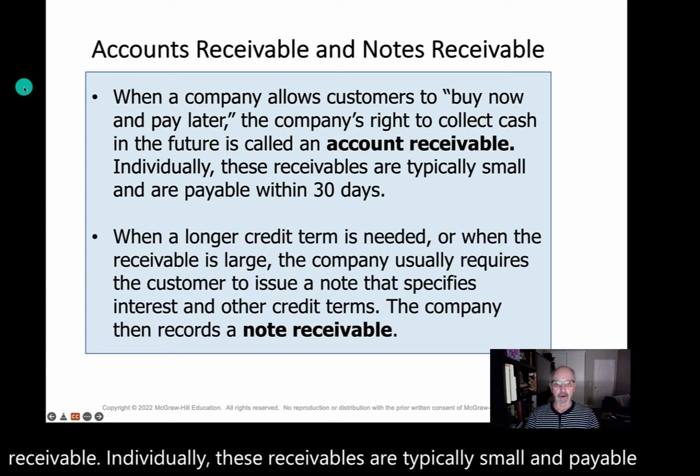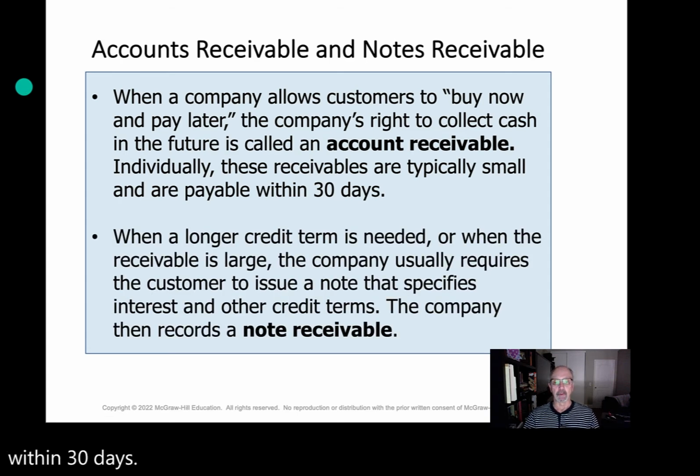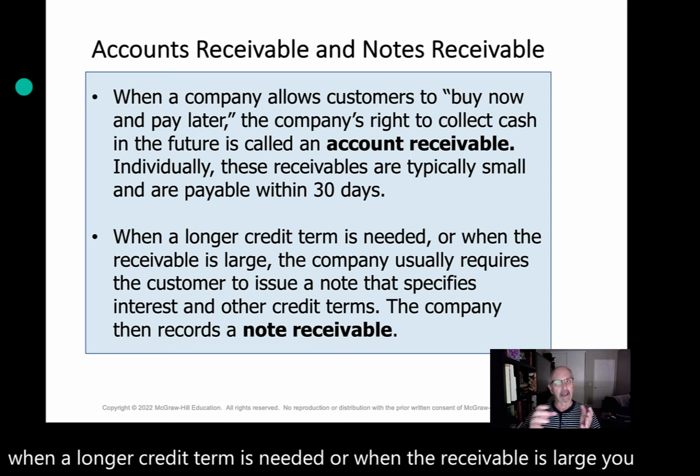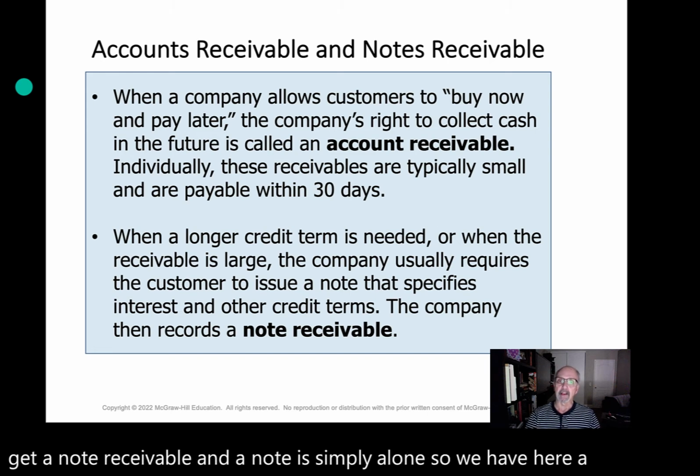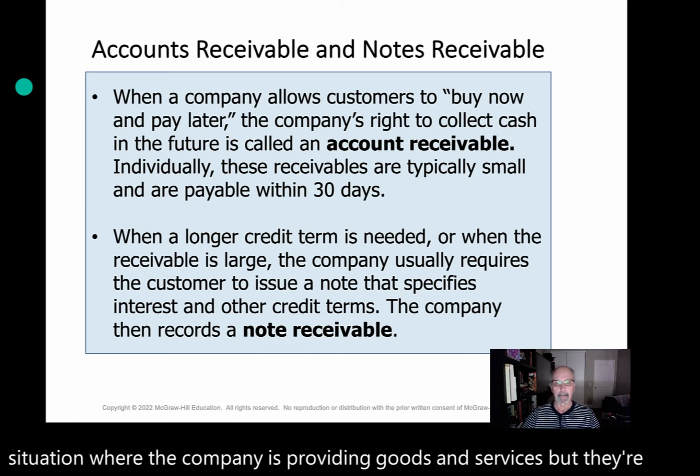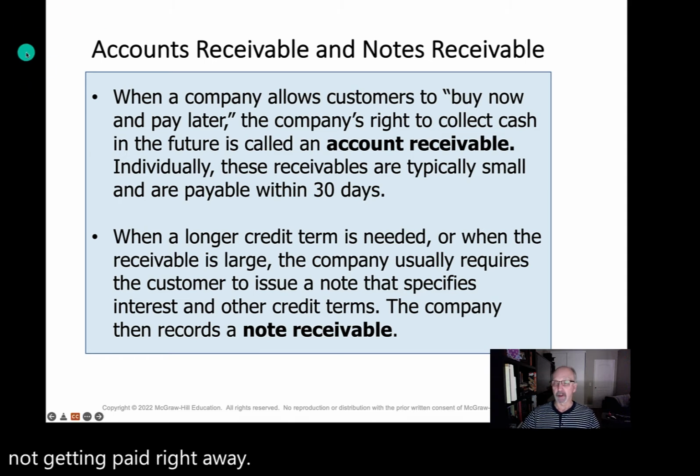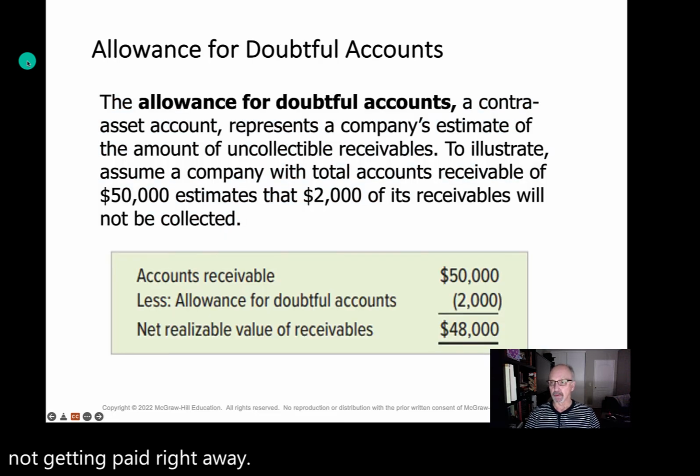When a longer credit term is needed or when the receivable is large, you get a note receivable, and a note is simply a loan. So we have here a situation where the company is providing goods and services, but they're not getting paid right away. This goes to what we discussed previously as accruals, right? Recognized but not realized.